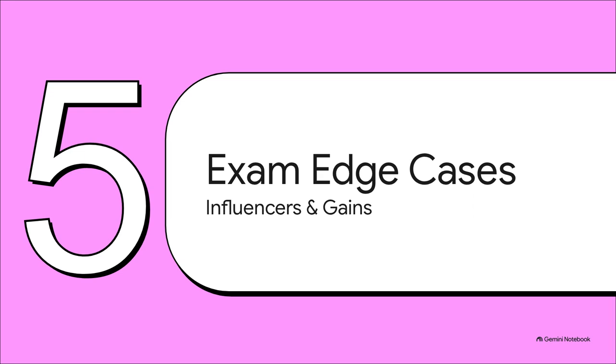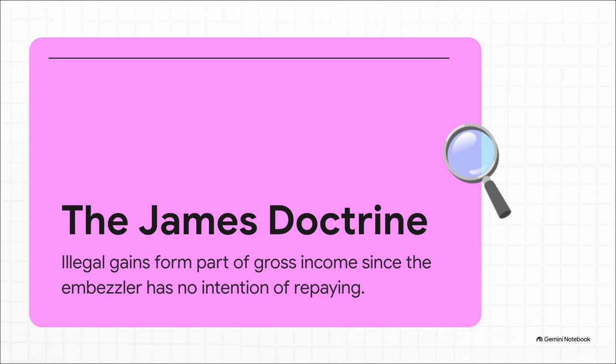Section 5. Influencers, partners, and illegal gains. The exam edge cases. Let's tackle the climax of our study guide, the highly specific, modern, and honestly, kinda weird scenarios that act as true board exam separators. Knowing these edge cases is exactly what pushes a score from a 75 to an 85.